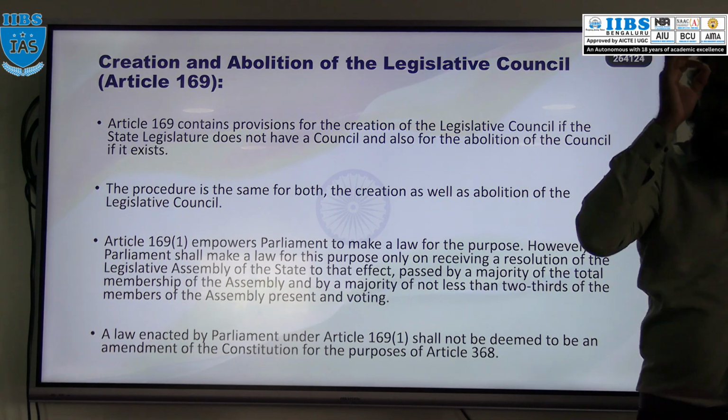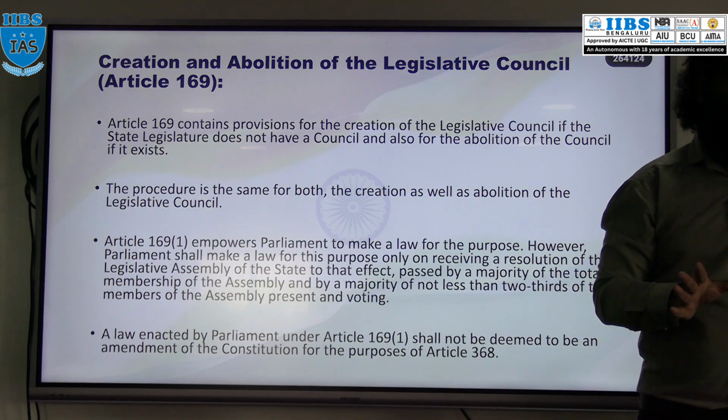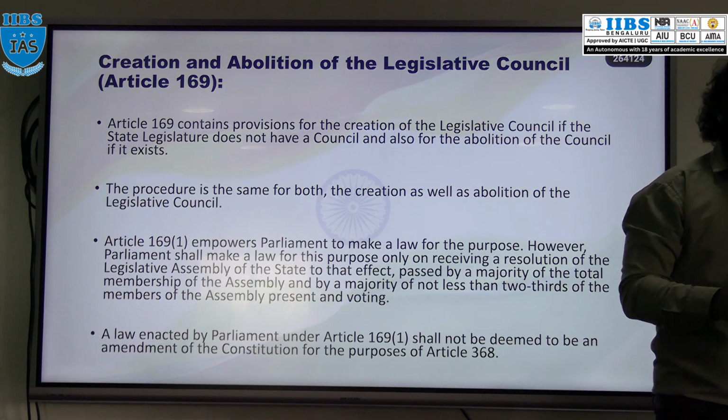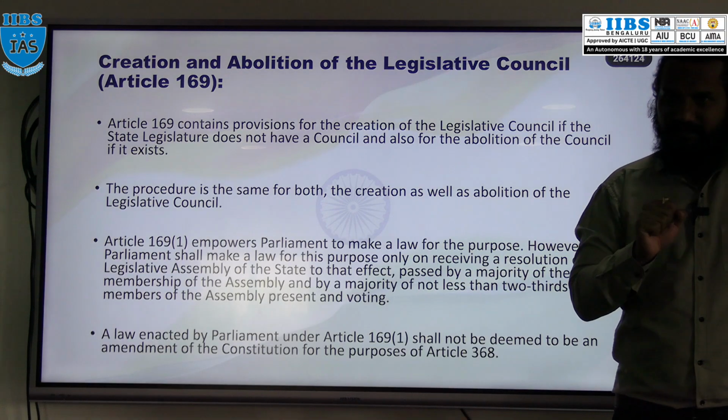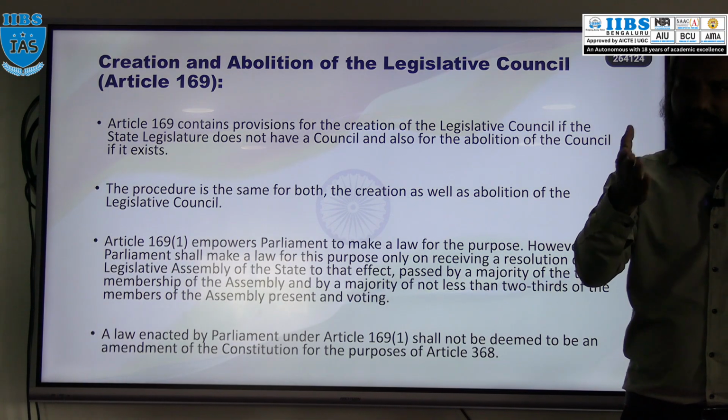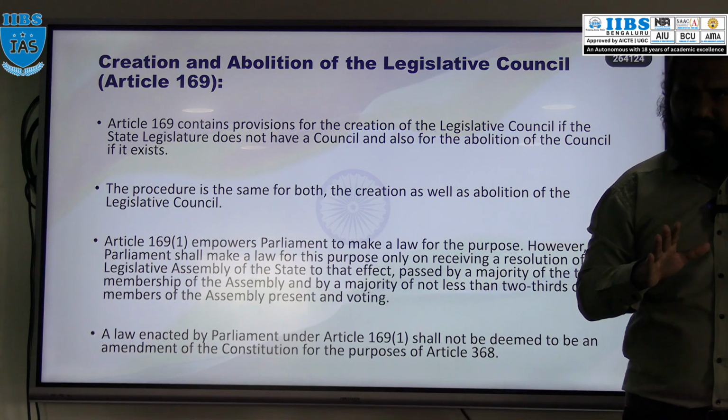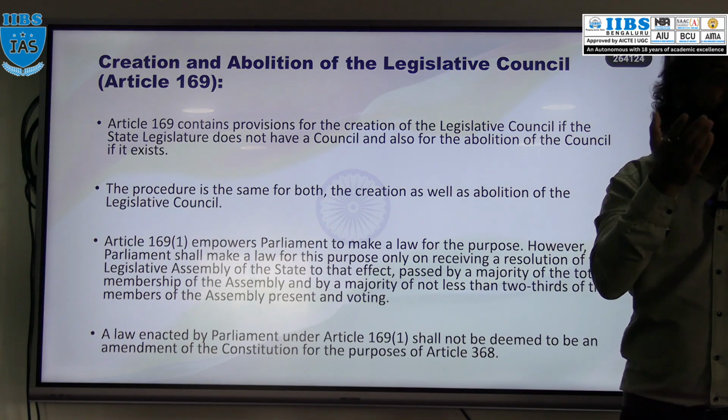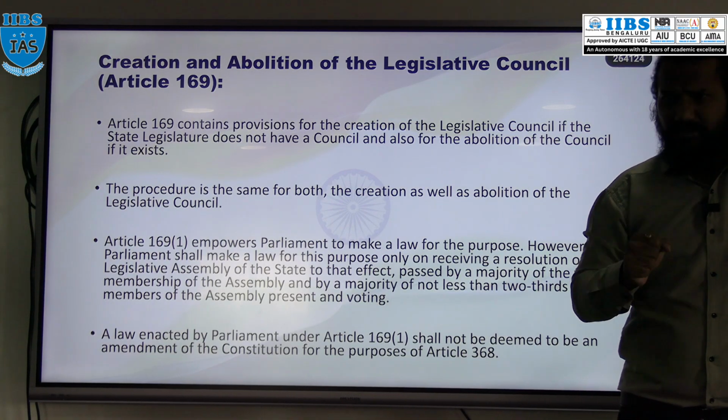Now what is the procedure? Does Parliament have sole authority? No, there is no such thing. First of all, the state legislature is there, and in the state legislature, the state assembly is there. We discussed that the assembly is more powerful compared to the council.